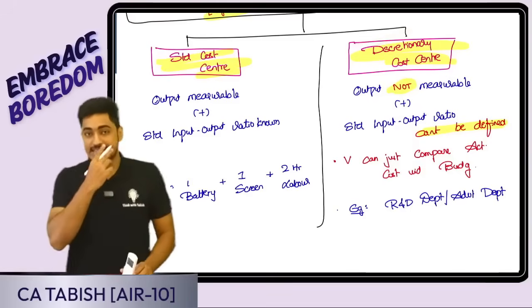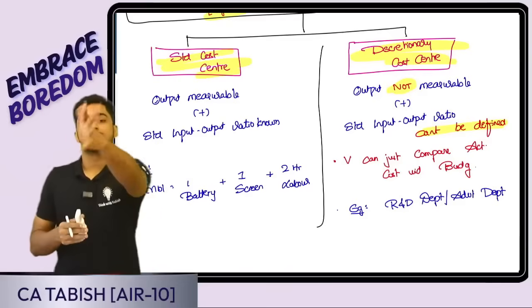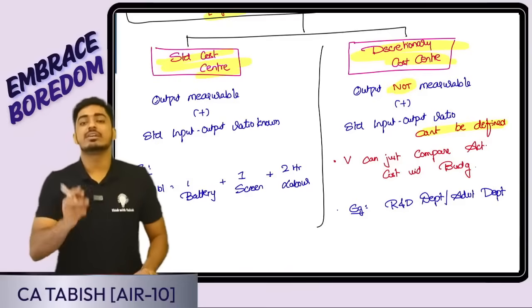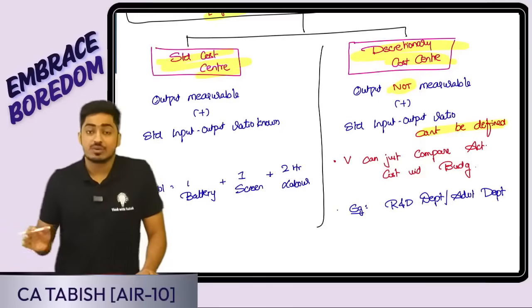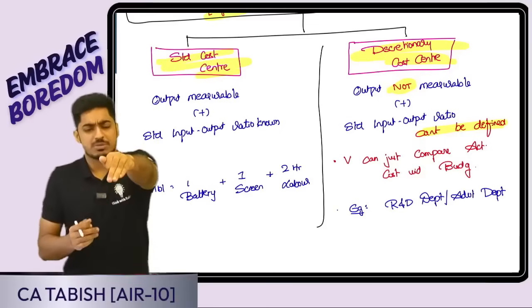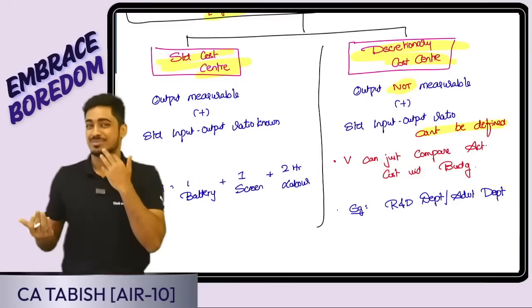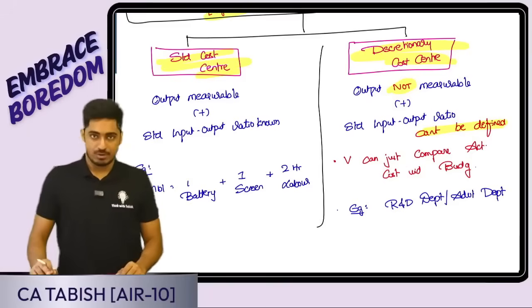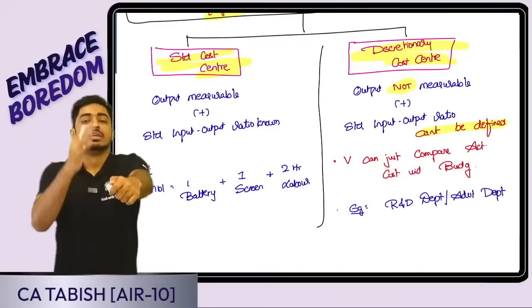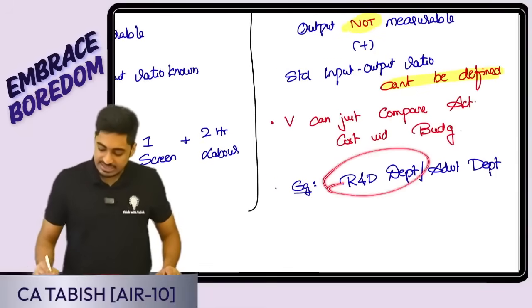Discretionary cost center: there can be some other cost centers where cost is incurred, but a standard input-output ratio is not there. Say for example, advertisement. Assume I incurred 1 lakh rupees of advertisement. Can I tell that because of that 1 lakh rupee advertisement, I should get 10 lakh rupees of sale? No, not possible, boss. Or a training for my employee. Because I did this much training, this much benefit I should be getting. Can I tell that? No, boss. It cannot happen. Research and development, etc.